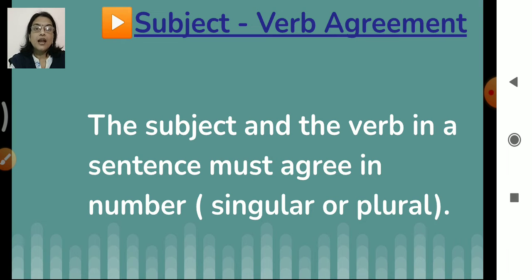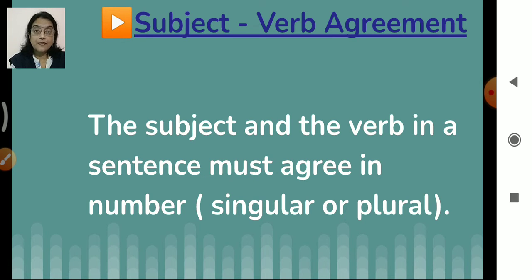Got it? Now children, this is a totally different and a new topic for you all. Subject verb agreement. Okay, so just pay attention to whatever I am saying. Okay, now subject verb agreement means what? The subject and the verb in a sentence must agree in number, either singular or plural. Now we know that in a sentence we have subject, verb and predicate, right? So we cannot have a sentence without all these.